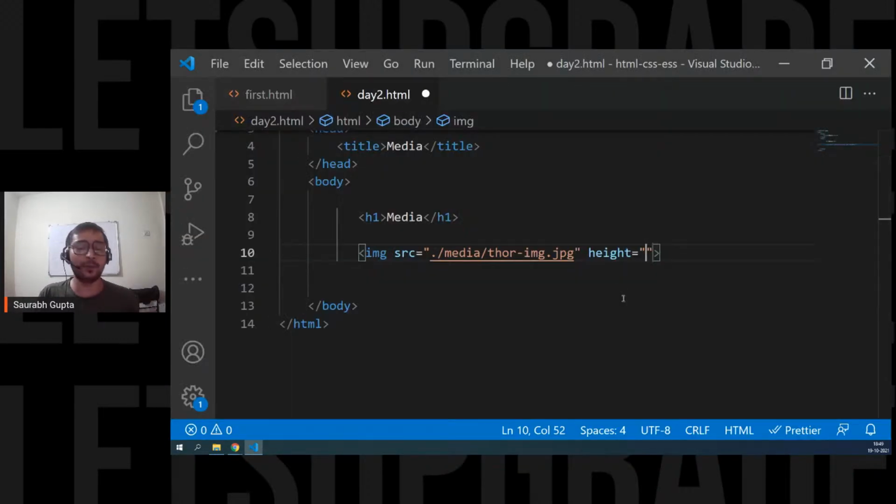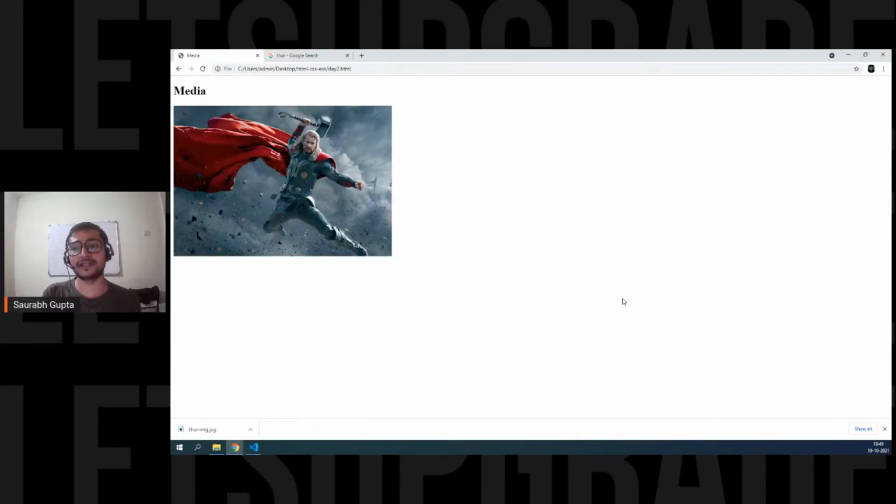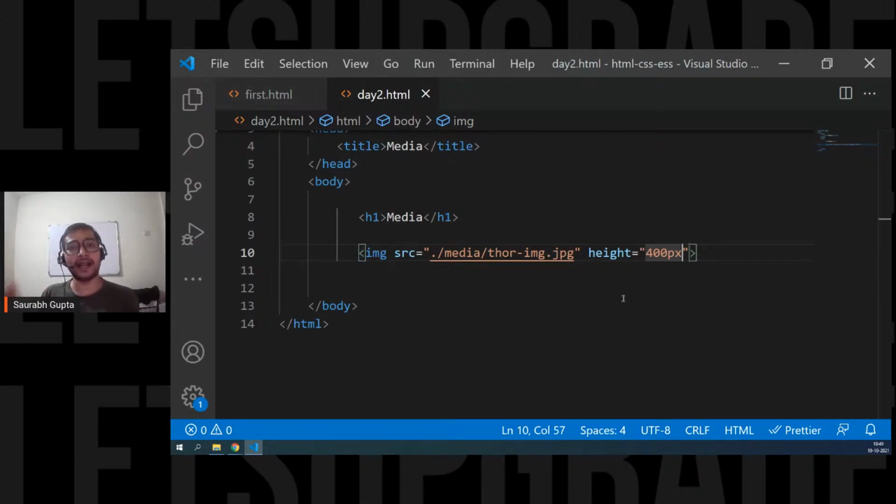But yeah, now I want to manipulate it. So I can just go ahead and write height 400 pixels. So I'm changing the height. Here we go. See that? I only manipulated the height, but according to the ratio, the browser also managed my width. Is that clear? That means even if you don't give width, the browser manages the width for you. But yes, if you want to manipulate it manually, you also have the width attribute. Yes, definitely you have it. So width, just give 200 pixels.